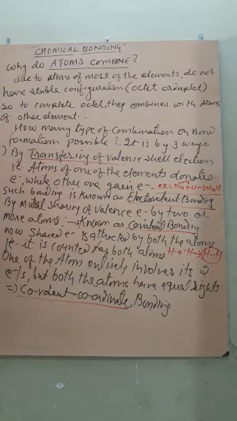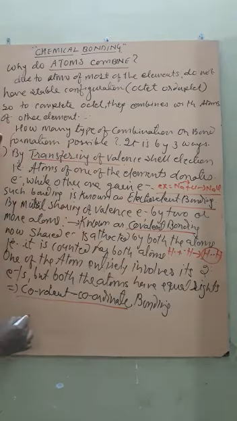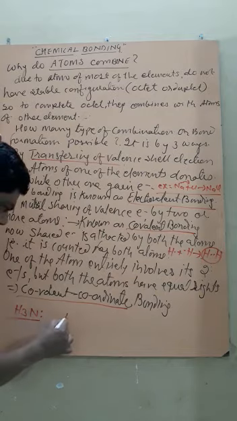Like here, you can take the example of NH3, ammonia. Ammonia has one lone pair, that is excess electrons. This is called the lone pair electron.